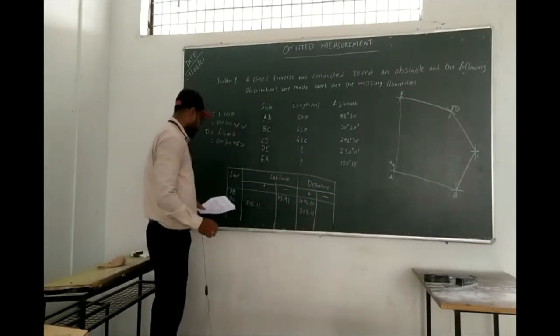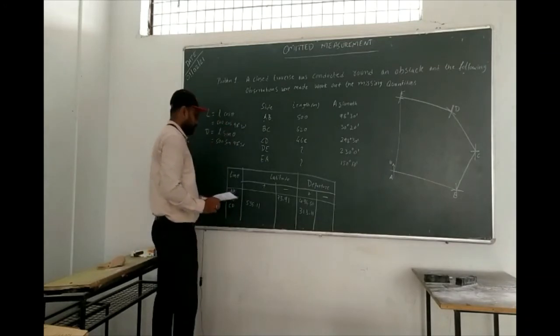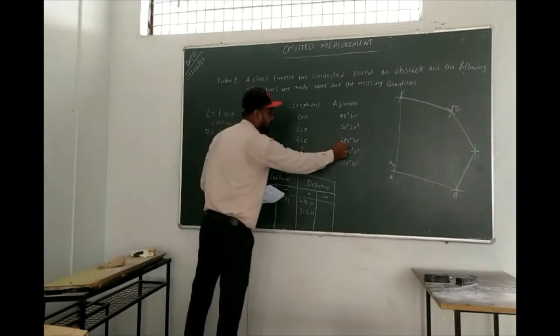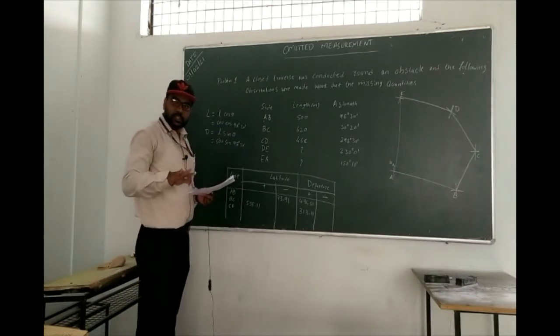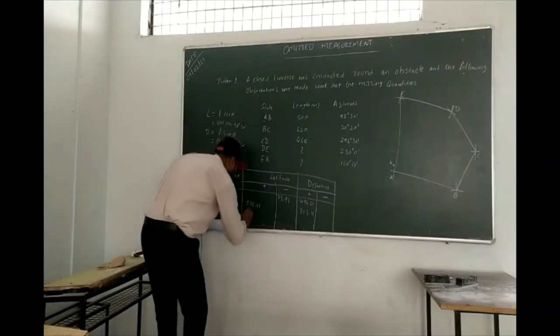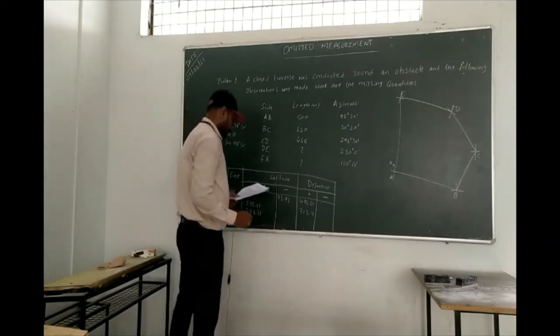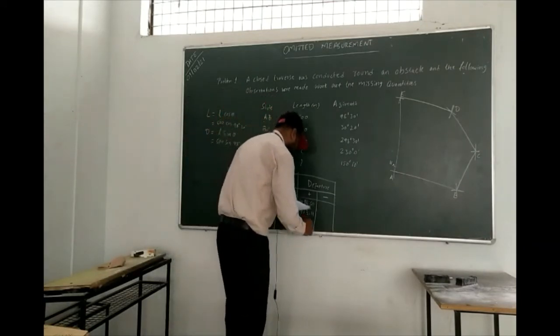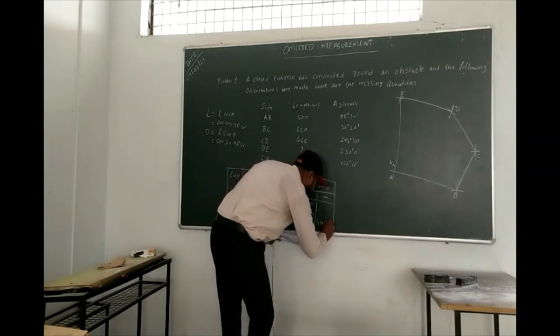Next, CD. For CD, calculate. It comes under the fourth quadrant. Fourth quadrant means latitude is positive and departure is negative. So tell me. 223.31. And departure is minus 411.28, so I will take 411.29.